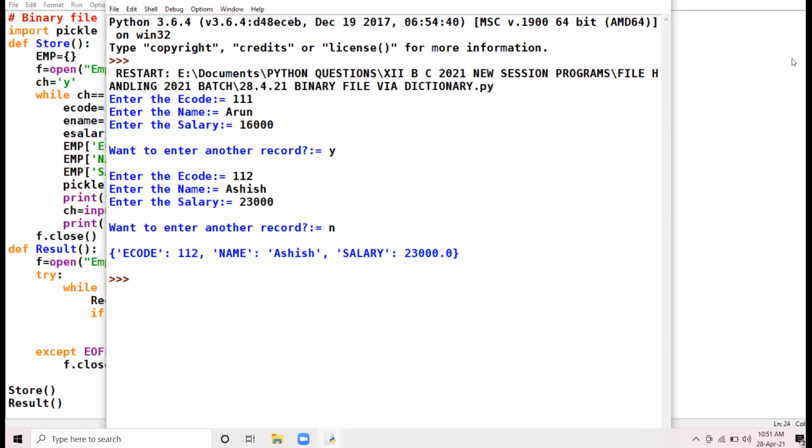Yes, Akriti, unmute yourself. Sir, if REC square brackets E code less than 116. Very right. Very correct. So I hope today's lecture is thoroughly clear to everyone.